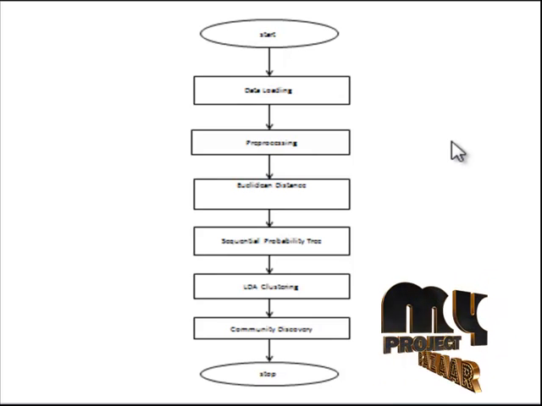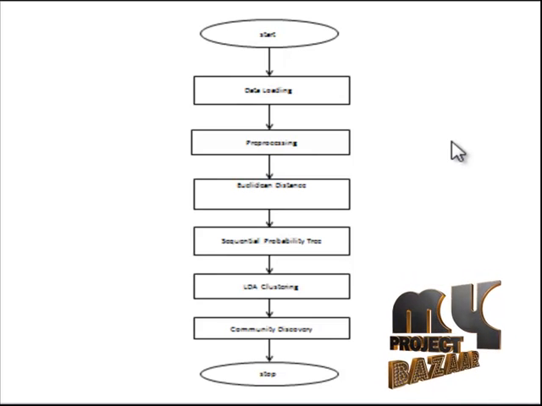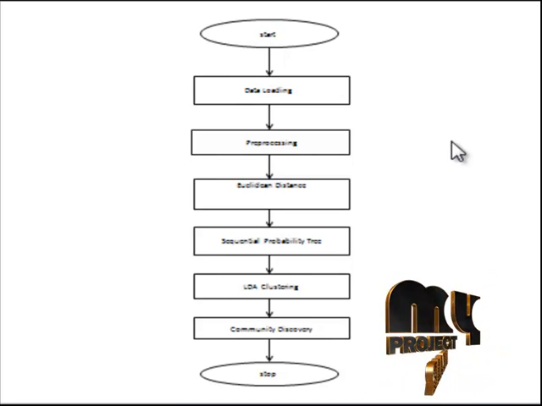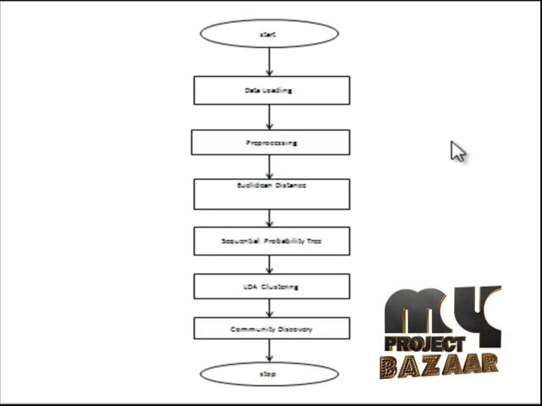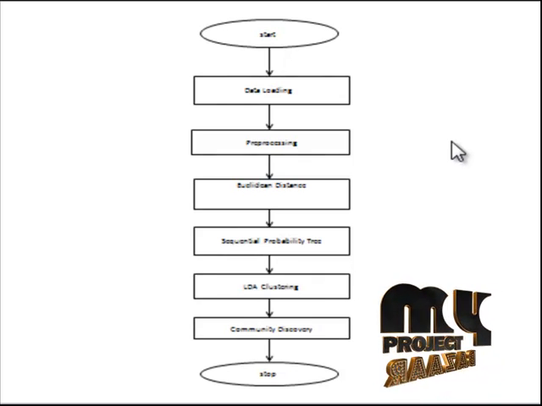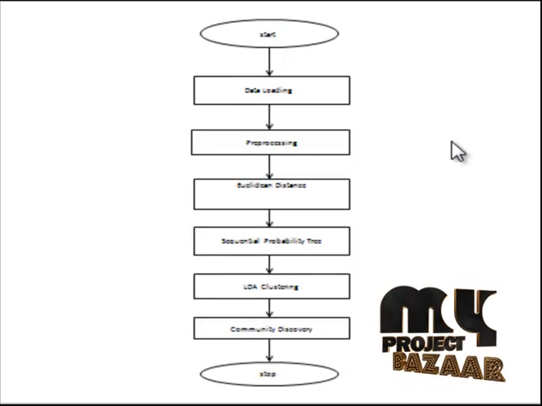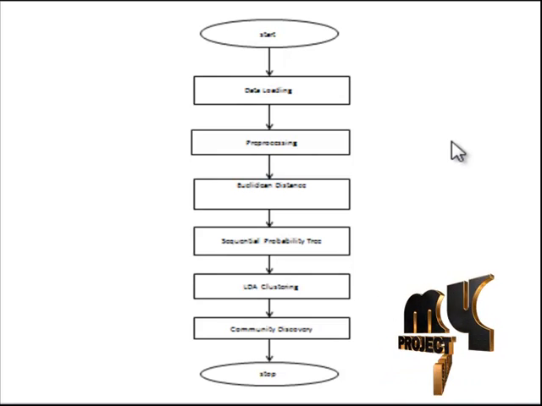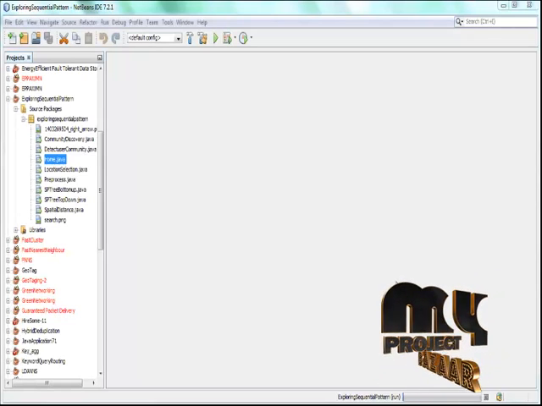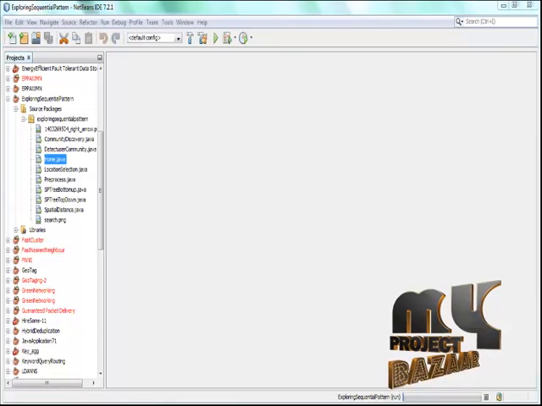After constructing the sequential probability tree, we apply latent Dirichlet allocation clustering for finding the community. Finally, the user can get the community following the trajectory information. Let us run our process.